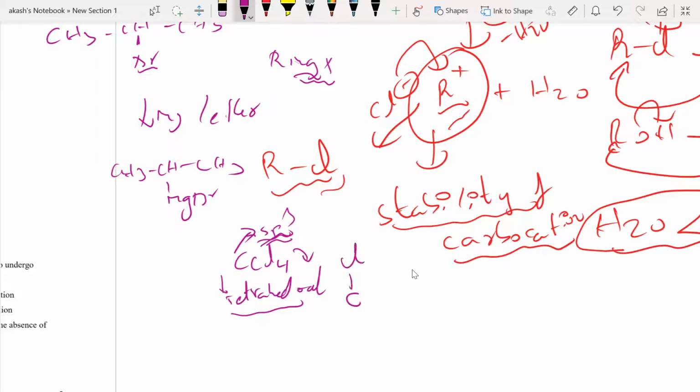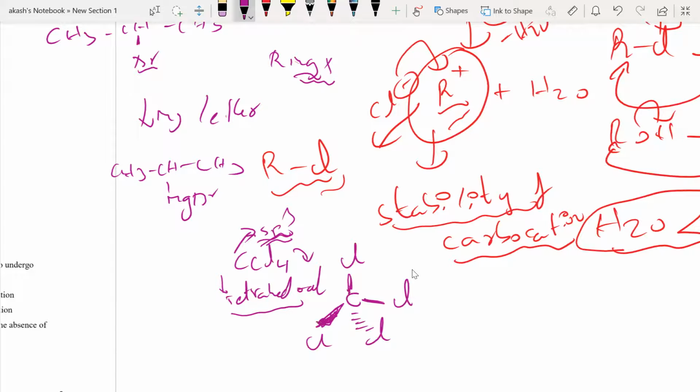Say one chlorine here, another chlorine here in the same plane. When I put normal lines, that means they are in the same plane. Now I know that there will be a wedge Cl, another wedge. Okay, now this is my tetrahedral structure.